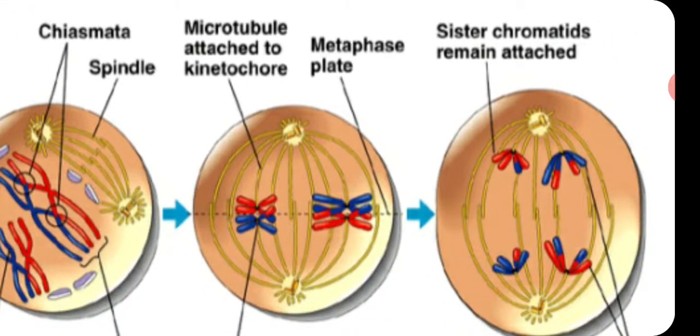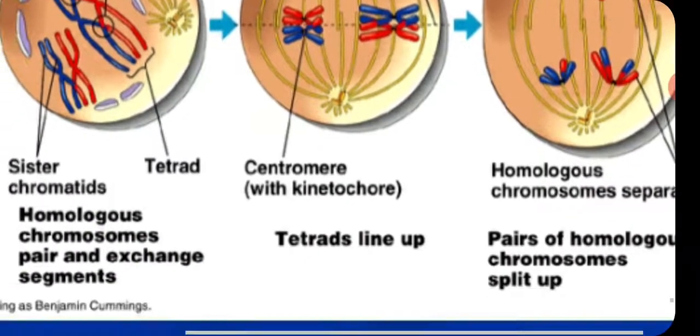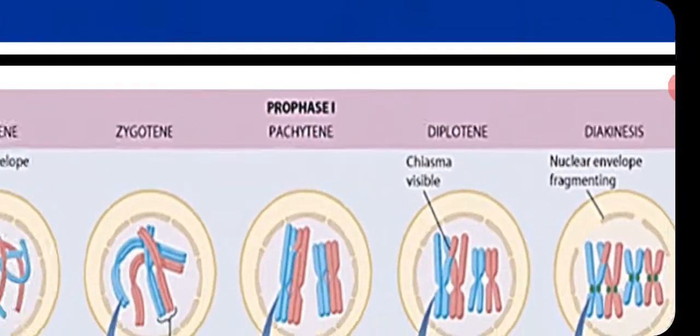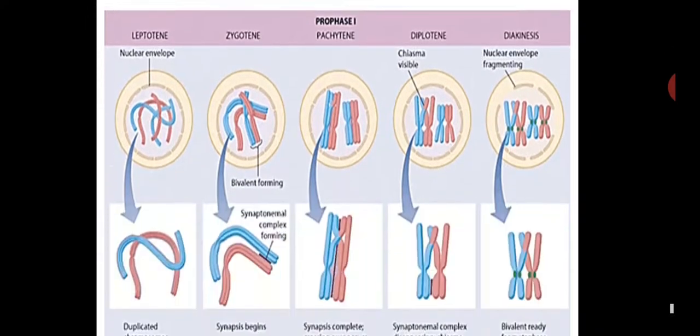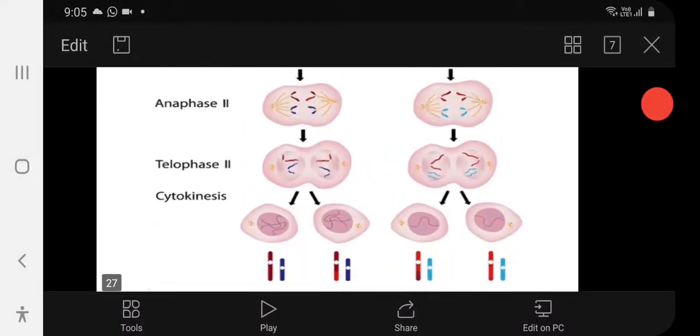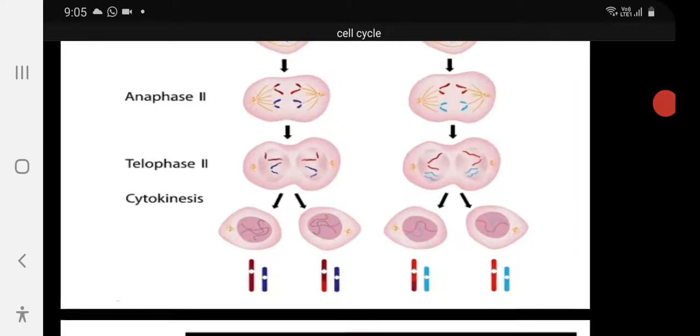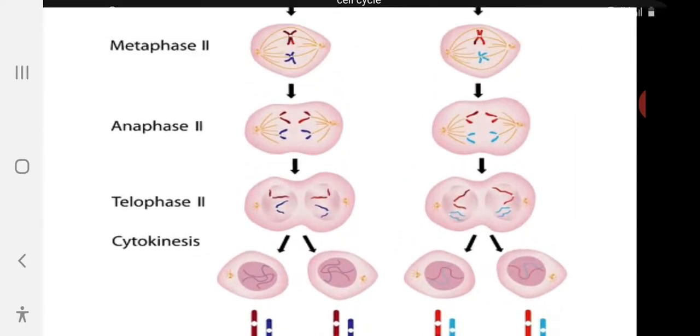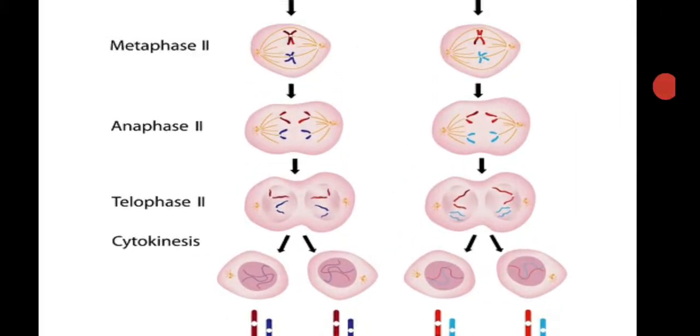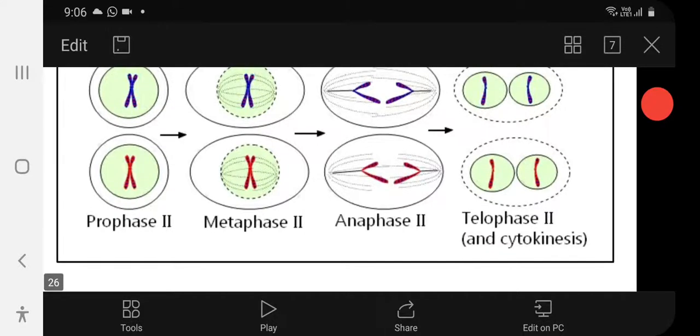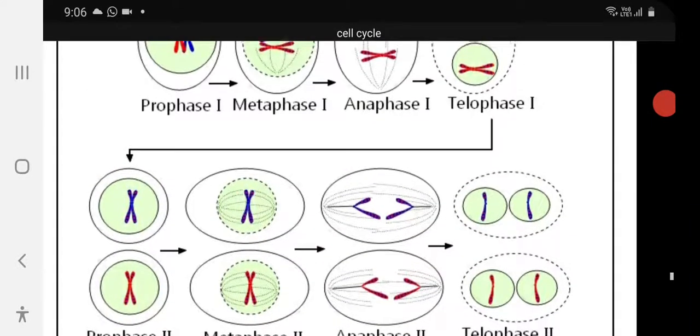And telophase 1, what will happen in telophase 1? In telophase 1, the two separated sets of chromosomes can be reorganized into haploid nuclei, two nuclei.